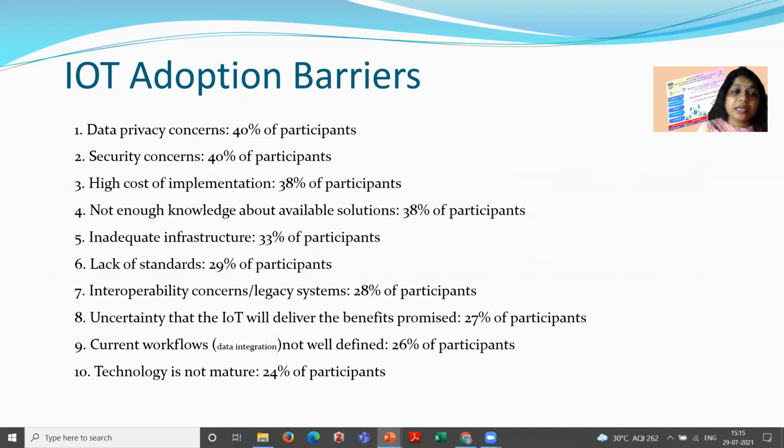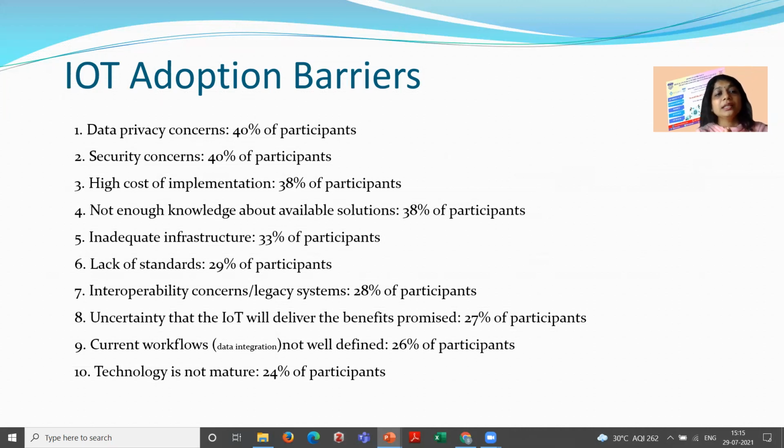Next is the security concern. Whatever the IoT device, we have to consider that it should provide security. It should not be hacked. Security means that the data is not modified, it is available on time, and the data is only for the particular authorized user.